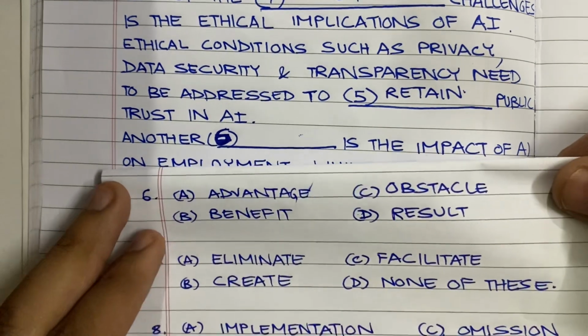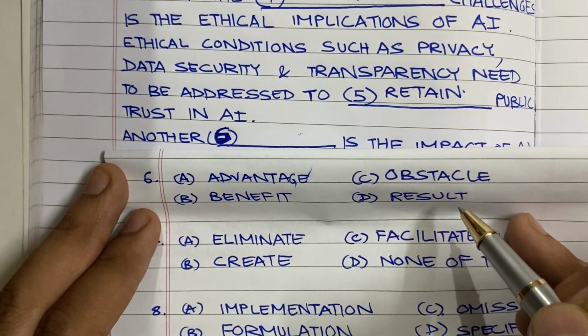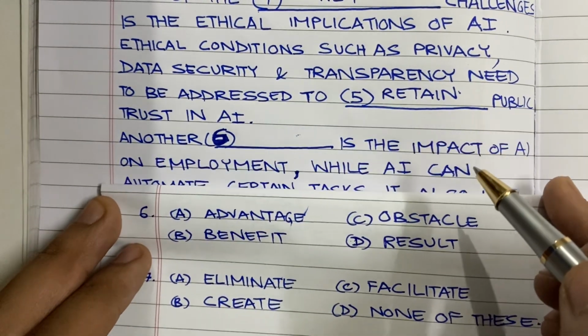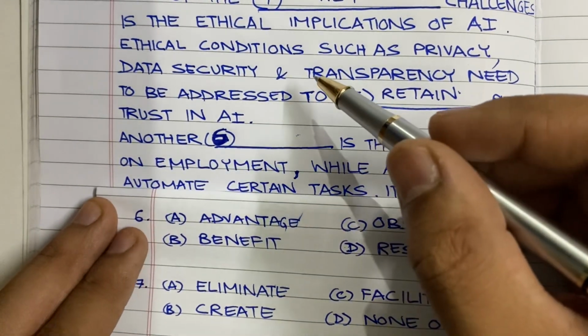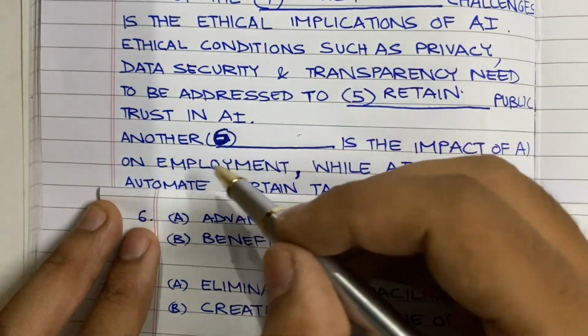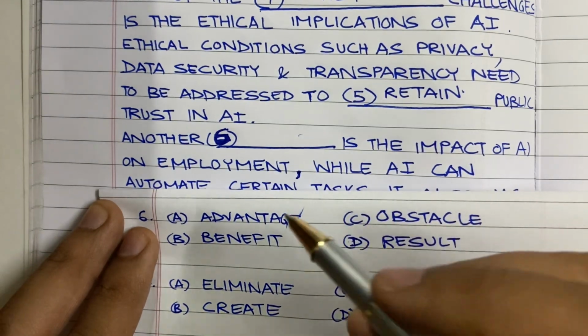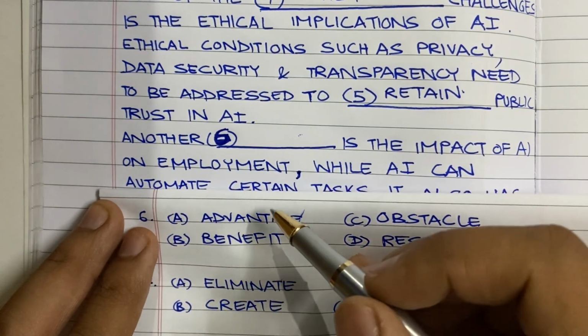So the options are given over here: advantage, benefit, obstacle, result. As you can see, earlier we are talking in a negative way about AI, so this is continuing in the passage. And also if you read the options, you will see that advantage and benefit both mean the same.